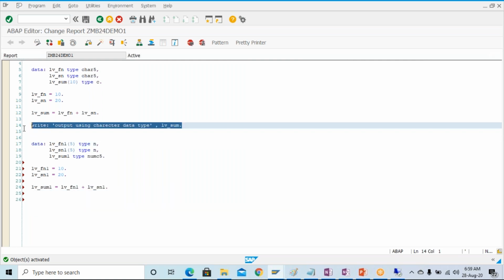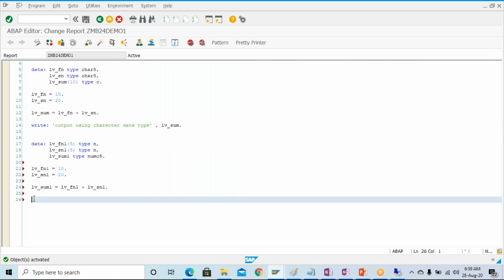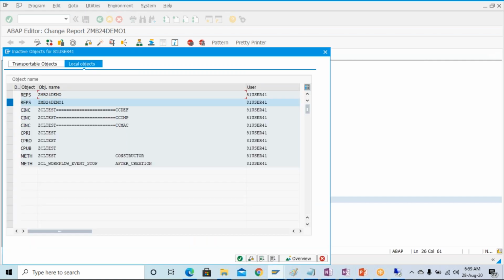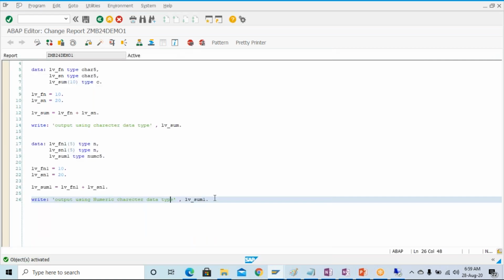Copy the same write statement here, Ctrl+V, with lv_sum1, and I'm going to write here output using character, not character, it's a numeric character now. We'll see what difference there is in the output.